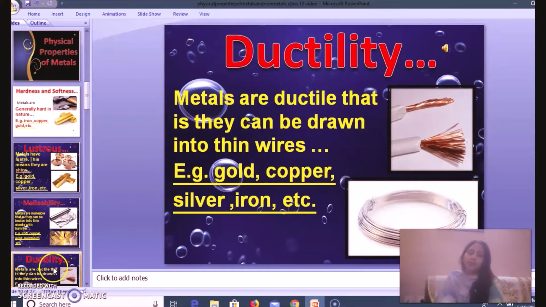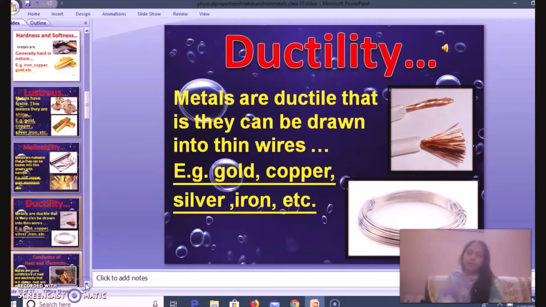Ductility is a property by which we can change the metal into wire form. We can convert metals into thin wires. You have seen copper wires. These are used in electricity transmission in our homes as well, right? So that copper wire you can see here shows ductility, that we can draw wires from metals.